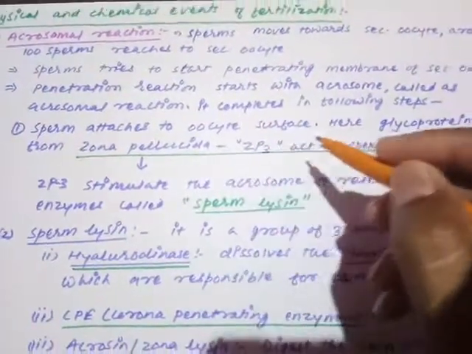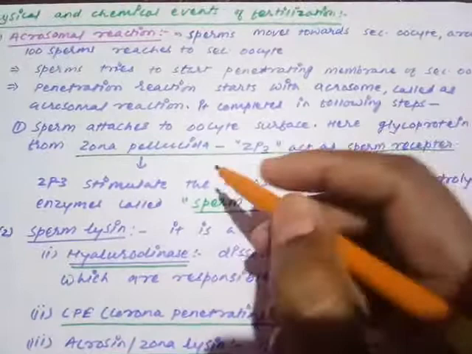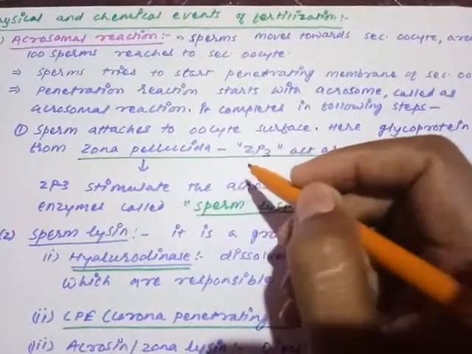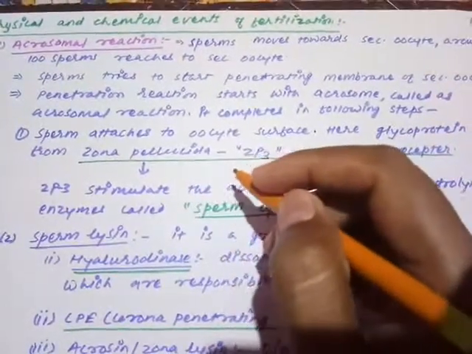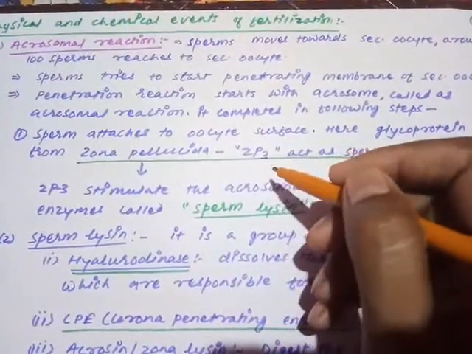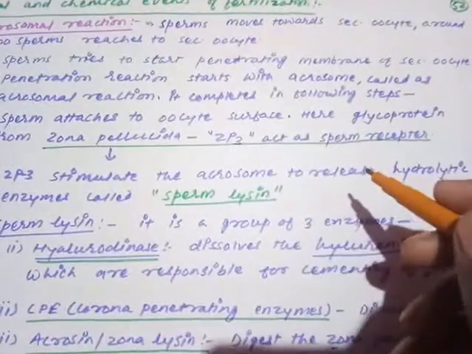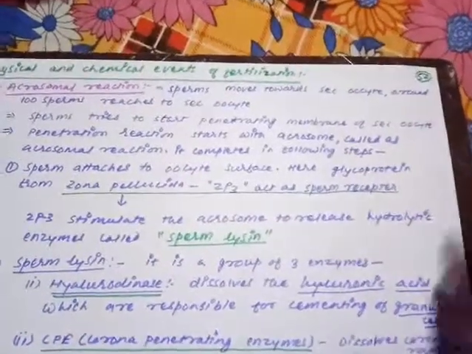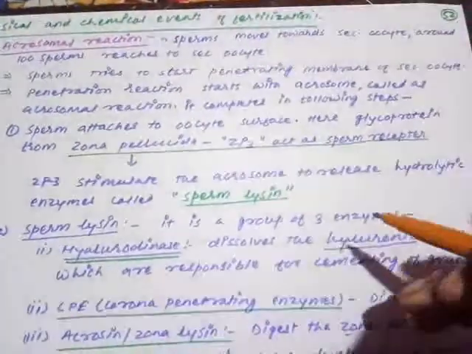The sperm attaches to the oocyte surface. Here a glycoprotein from the zona pellucida. Very important point: the zona pellucida is responsible for releasing a protein called ZP3. It acts as the sperm receptor. ZP3 performs a kind of identification and works to receive the sperm.